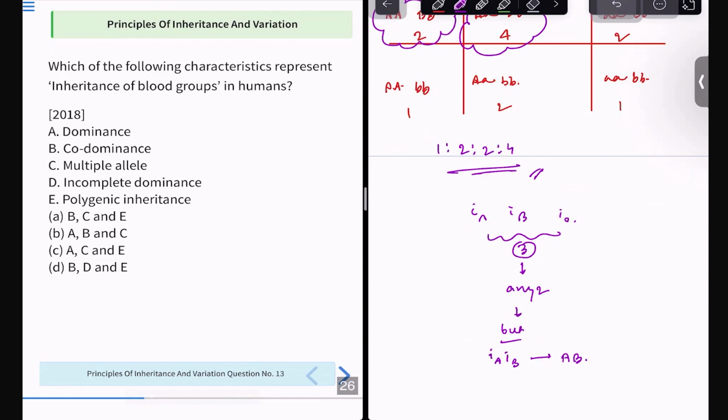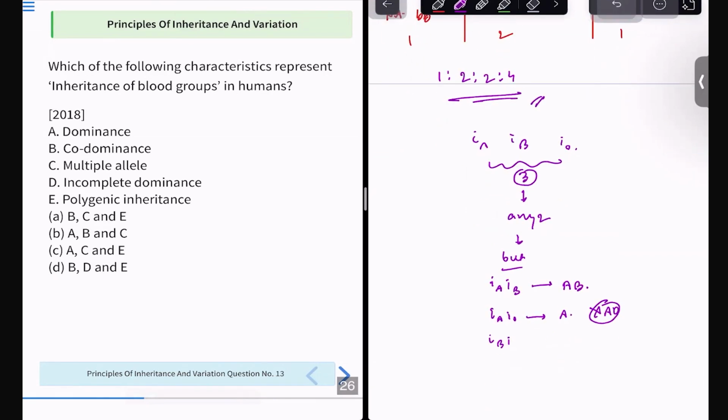So now answer this. Why have I drawn this? I'll explain it to you. If I get IAIO, it will give me A, not AO. And if I get IBIO, it will give me B and not BO. Only IOIO will give me O. Now answer this question.